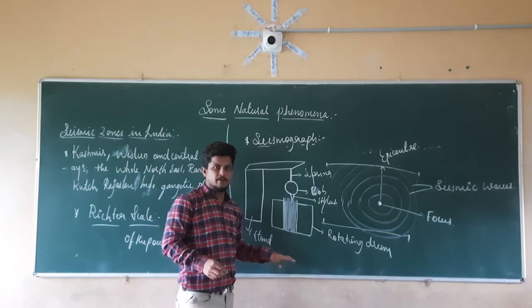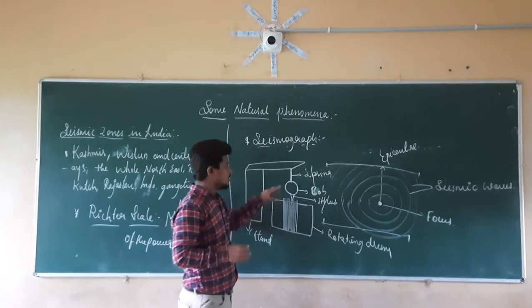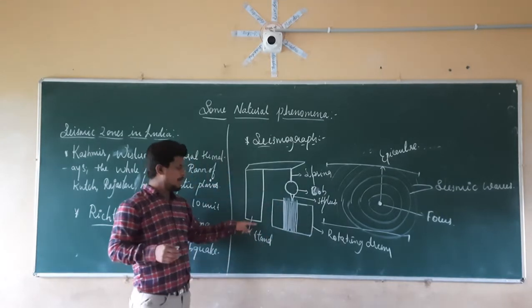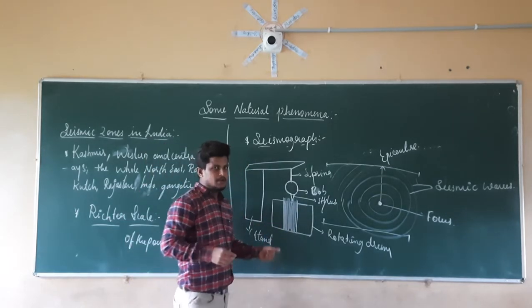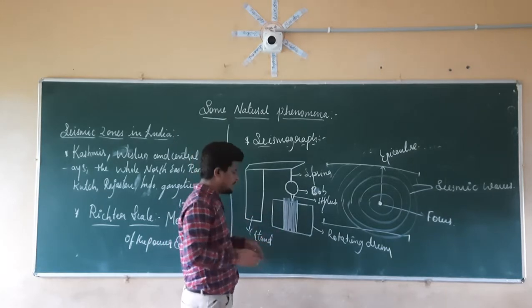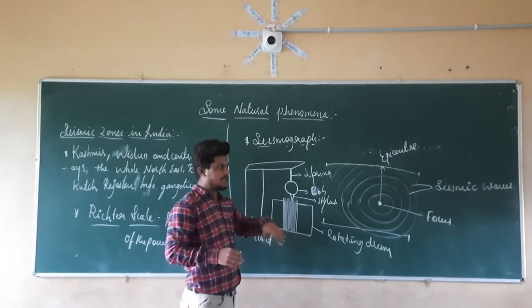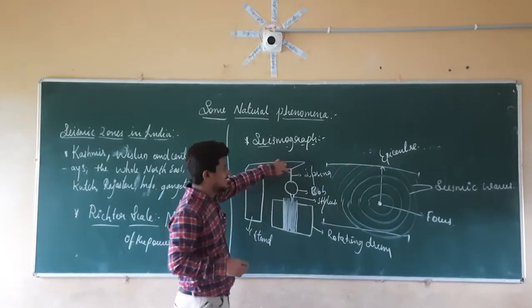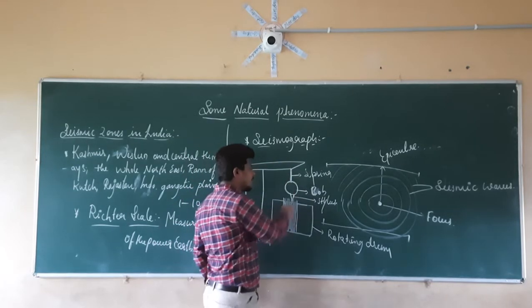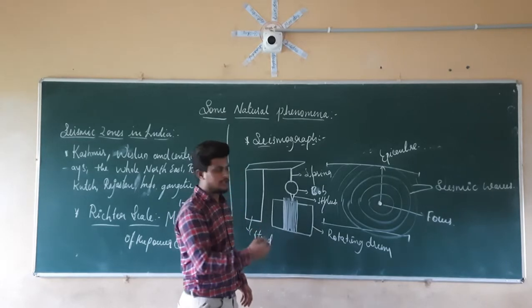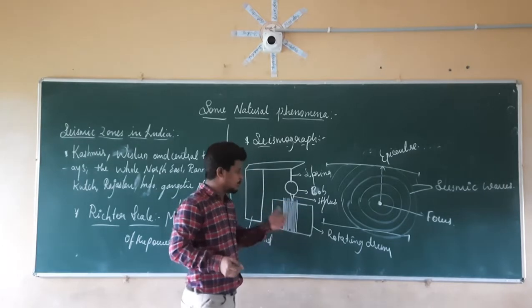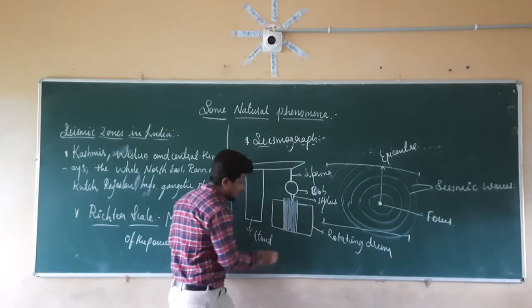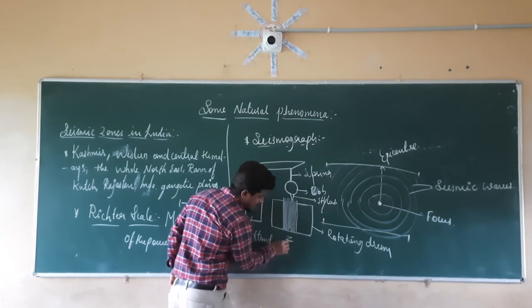When the earth starts to vibrate, when seismic waves start to come, what will those seismic waves do? They vibrate these bodies. And this rotating drum is continuously rotating with the paper. If the earth starts vibrating, this thing starts vibrating, and in the same manner this ball also starts making a to and fro motion. Since the paper is rotating due to the rotating drum, the stylus is continuously going to draw this type of diagram or graph on it.